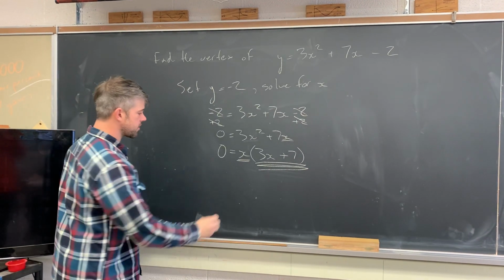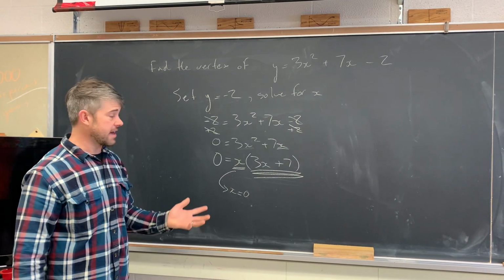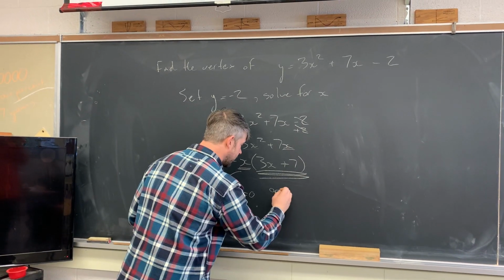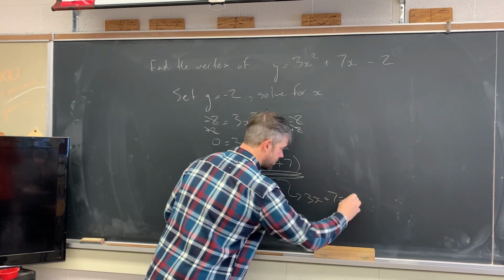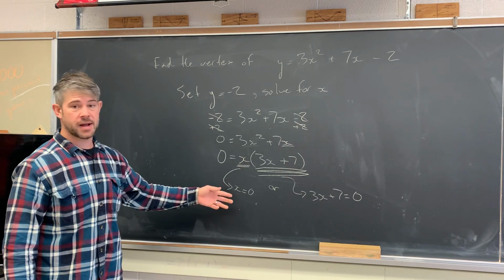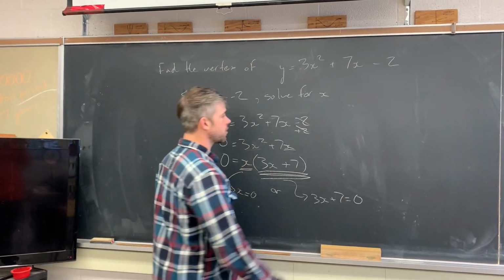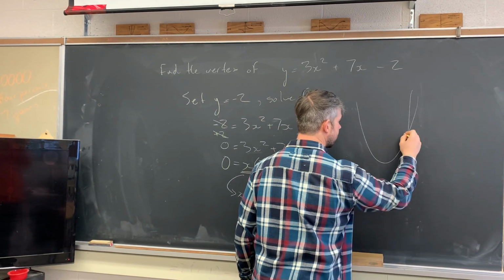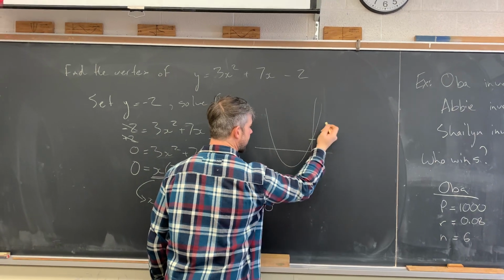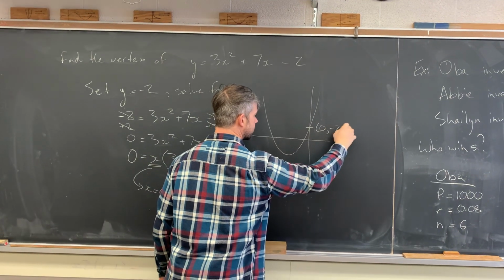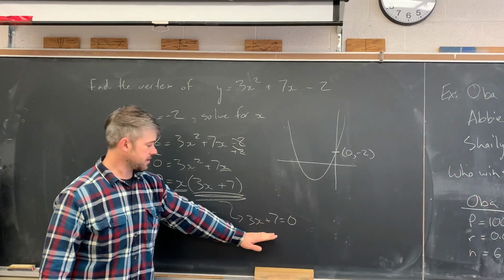So that means that either something is 0, because one of the two has to be 0, or something else is 0. So I know one of my locations where y equaled -2 was at x equals 0. And if you remember my quadratic that I had here, this -2 was there because it was our y-intercept. So this was actually the point 0, -2. And I'm actually going to find the other point from this part.